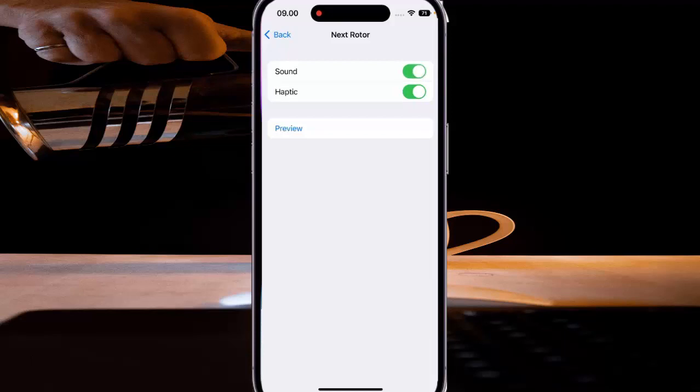When the switch turns green, it means that this option is on and your phone will play a sound effect when VoiceOver reads the next rotor. If needed, you can tap Preview to listen to how the sound will sound when it's enabled.